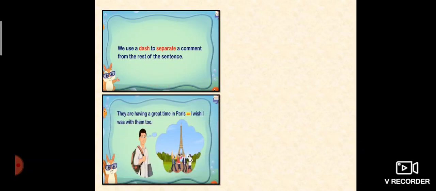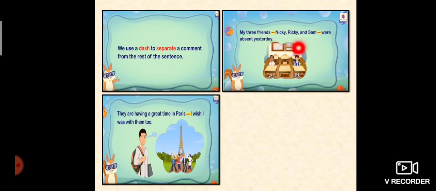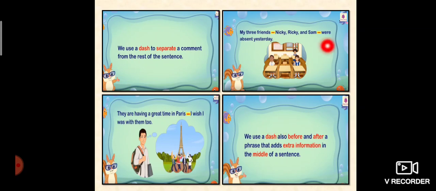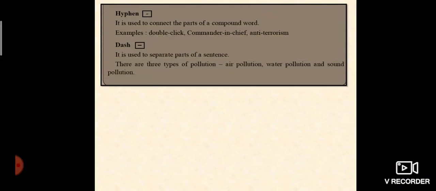We use a dash to separate a comment from the rest of the sentence. For example, they are having a great time in Paris. I wish I was with them too. So you can see we use a dash to separate a comment from the rest of the sentence. My 3 friends, Nikki, Ricky and Sam, were absent yesterday. You can see how the dash is used to separate a comment: my 3 friends - Nikki, Ricky and Sam - were absent yesterday. We use a dash also before and after a phrase that adds extra information in the middle of a sentence.